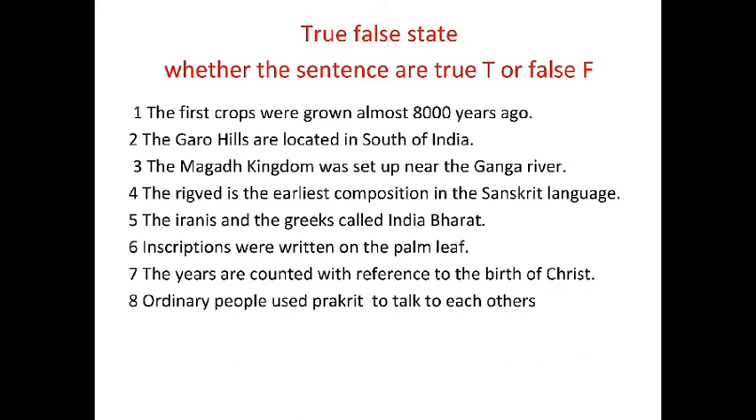Next, true false statements start. Whether the sentences are true, you write T, and whether the statements are false, you write F. Now the first question is, the first crops were grown almost 8,000 years ago, and the answer is true. Question number 2. The Garo Hills are located in south of India, and the answer is false.